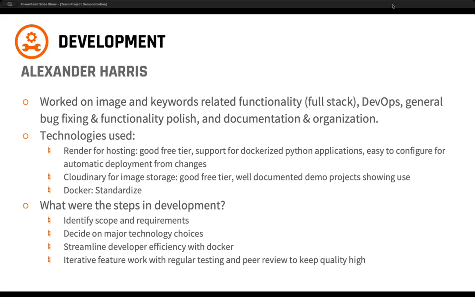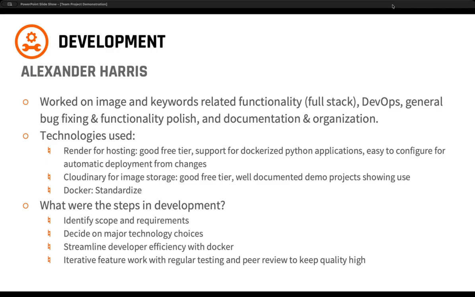Finally, my contributions to the development process. So I primarily worked on the image and keywords related functionality, as well as DevOps for this project. There are several other bug fixes and some functionality, process, and documentation and organization as well. It's the same tech stack that we've all been talking about, so the Django backend and the React frontend. I implemented a Dockerfile and Dockerized the application for better deployment and local development across the team, as well as using Render for hosting and Cloudinary for image storage.